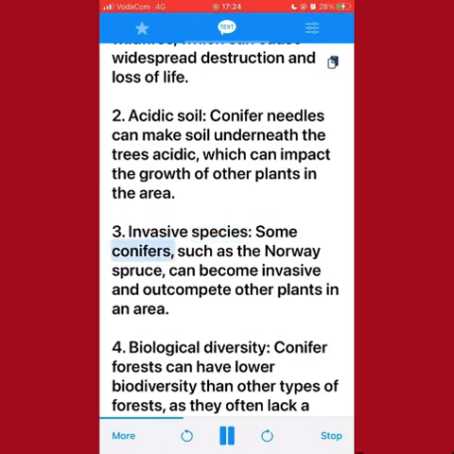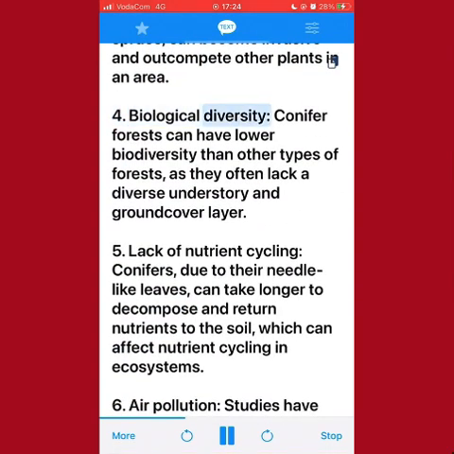3. Invasive species. Some conifers, such as the Norway spruce, can become invasive and outcompete other plants in an area. 4. Biological diversity. Conifer forests can have lower biodiversity than other types of forests, as they often lack a diverse understory and ground cover layer.